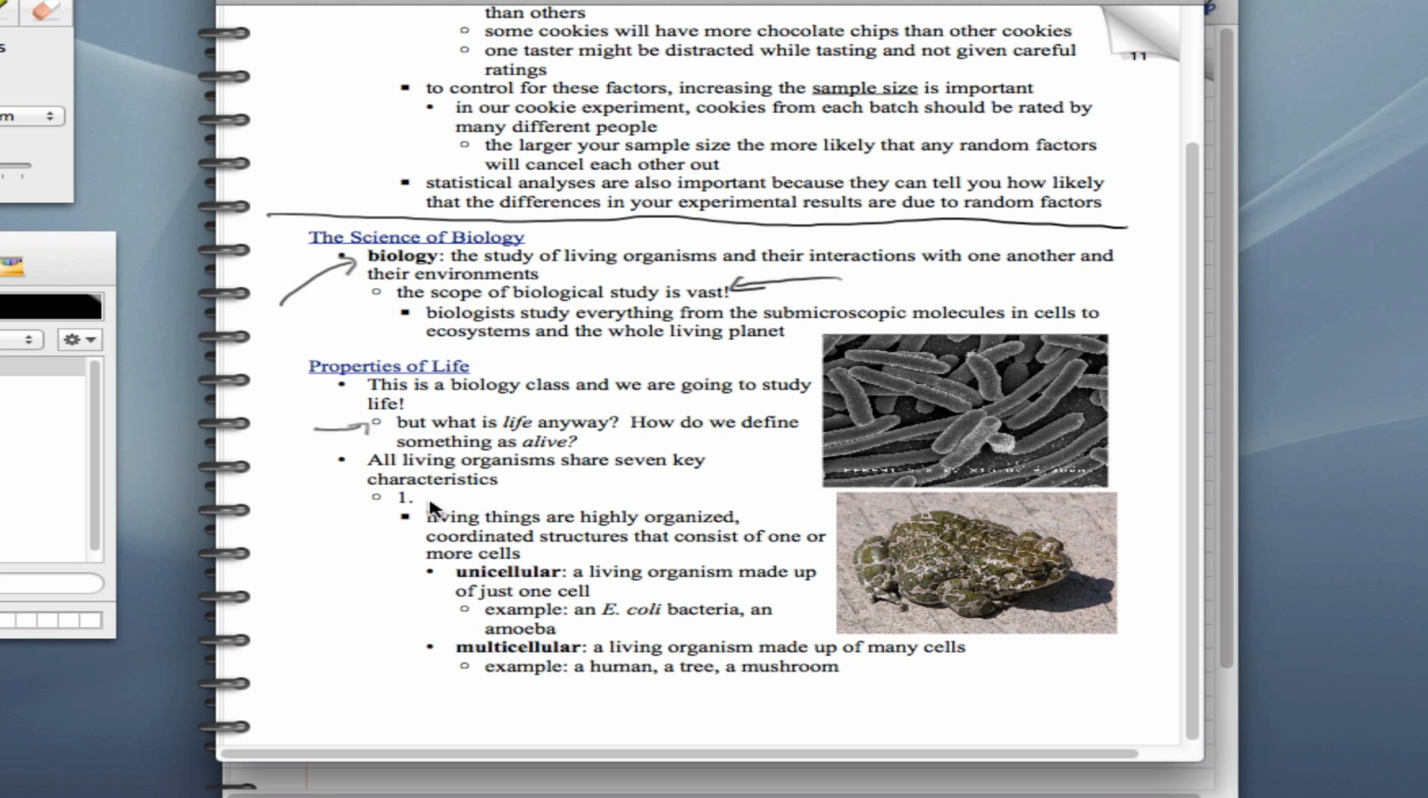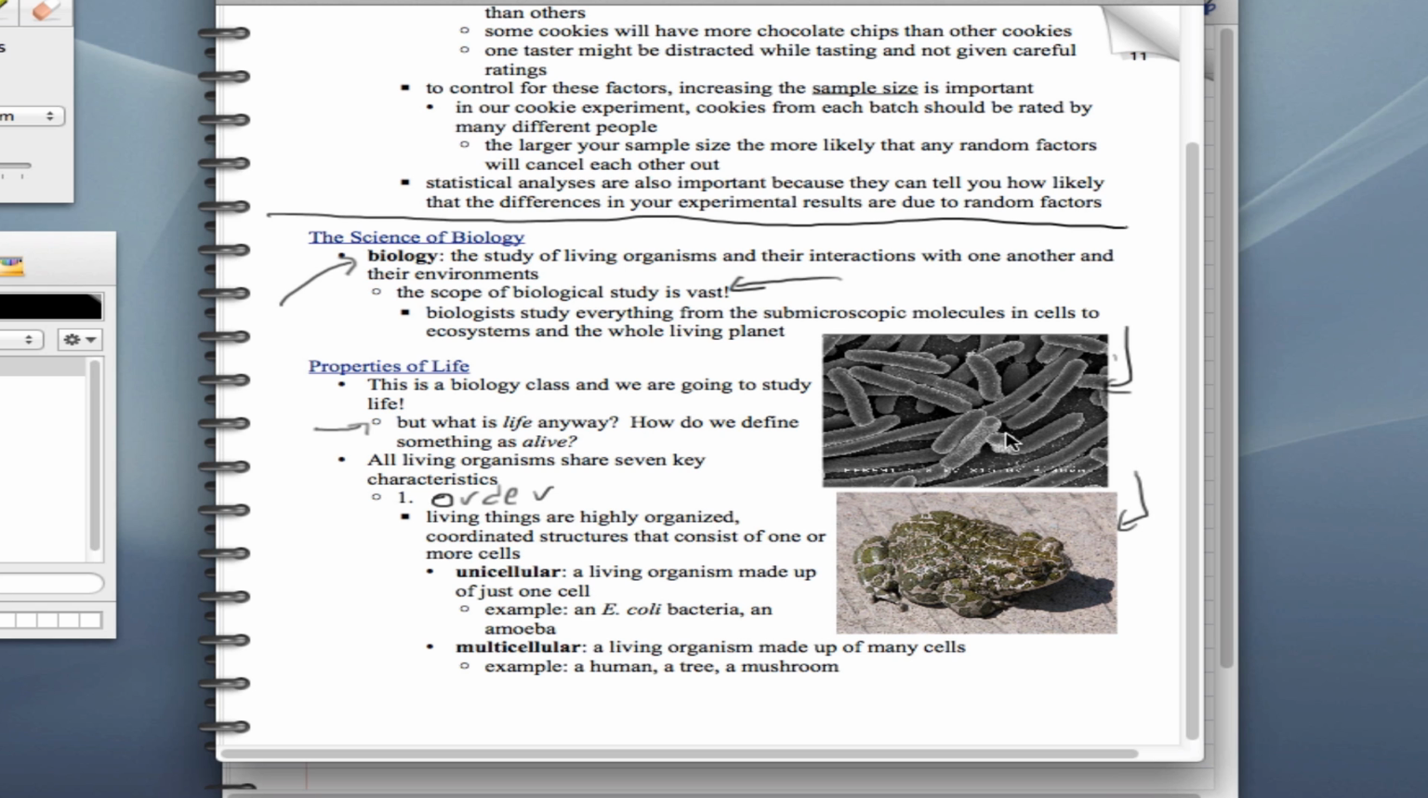The first thing is order. O-R-D-E-R. Order. All living things are organized or ordered. They're coordinated in structures that consist of one or more cells, right? Here is a picture of E. coli bacteria. I think I took this from Wikipedia. This is a picture of, I don't know, a frog or a toad or something.